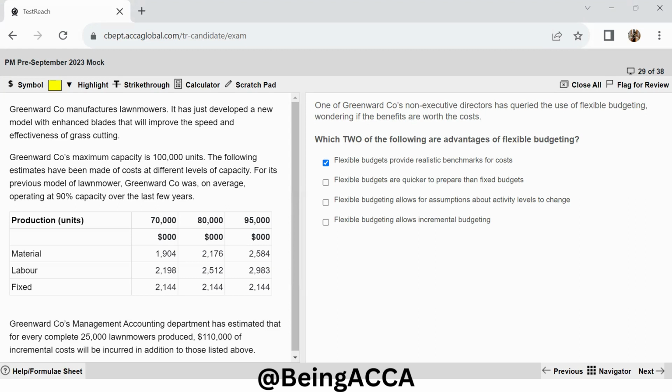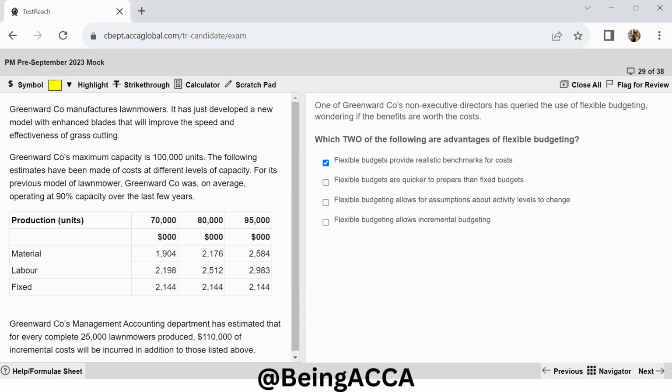Moving to the next one, flexible budgets are quicker to prepare rather than fixed budgets. Now, this statement is not correct. Why? Because flexible budgets often take more time to prepare, because we are producing this for different levels of activity and we need to analyze the fixed and variable elements of the costs.